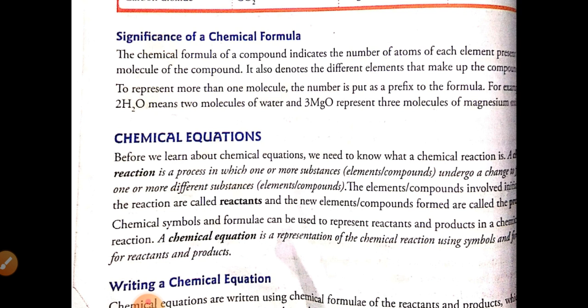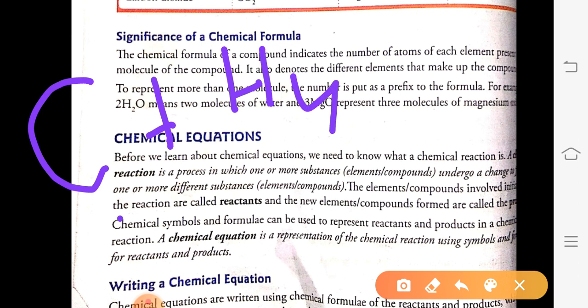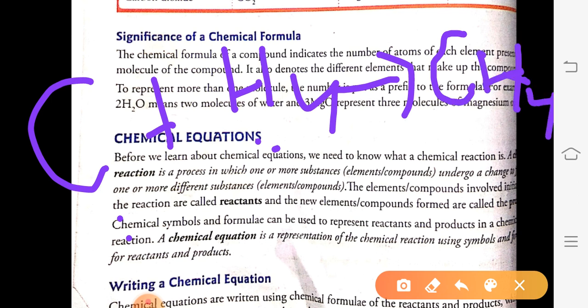Example: carbon plus hydrogen. Carbon is an element, hydrogen is an element. When they both combine chemically, they form a new substance, methane, that is CH4. Got this? So that is a chemical reaction.